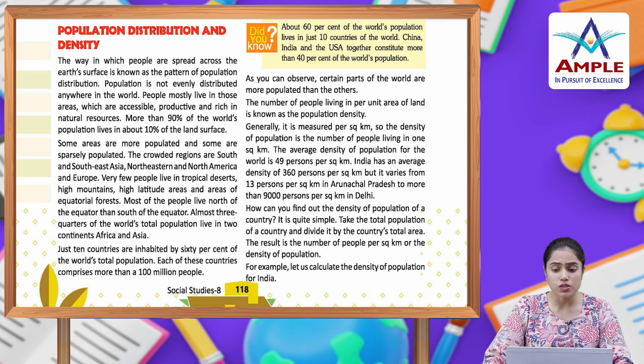How can you find out the density of population of a country? It is quite simple. Take the total population of a country and divide it by the country's total area. The result is the number of people per square kilometer or the density of population. For example, let us calculate the density of population for India. चलिए इंडिया की population की density को हम calculate करते हैं।